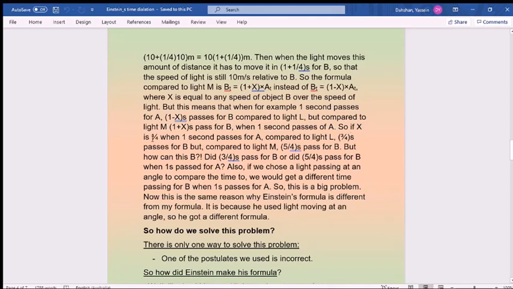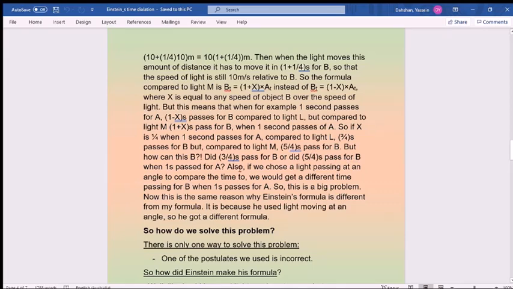So if x is equal to 1 over 4, and 1 second passes for A, then the time passing for B compared to light L is 1 minus 1 over 4, which is 3 over 4 seconds. But compared to light M, it will be 1 plus 1 over 4 seconds, so 5 over 4 seconds pass for B. But how can this be? Did 3 over 4 seconds pass for B? Did 5 over 4 seconds pass for B when 1 second passed for A?